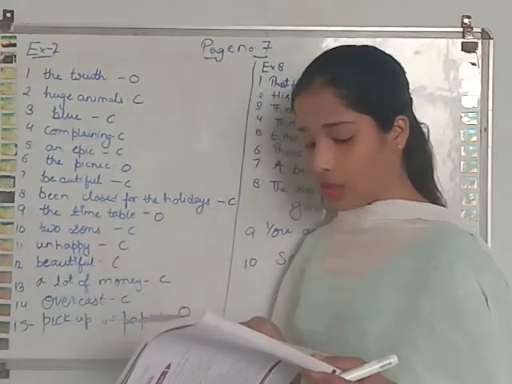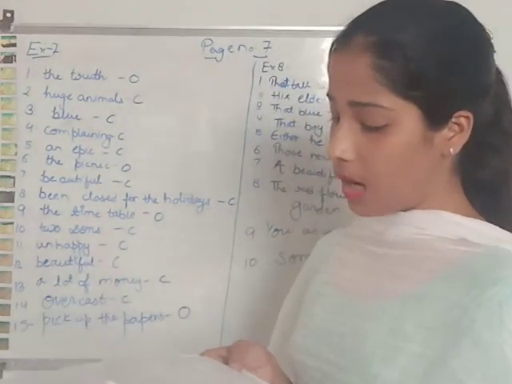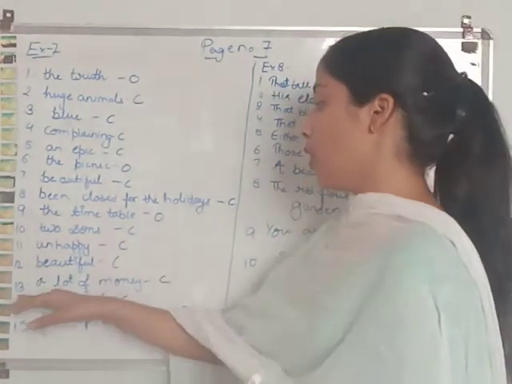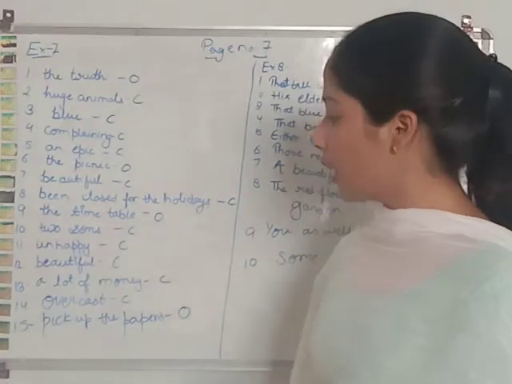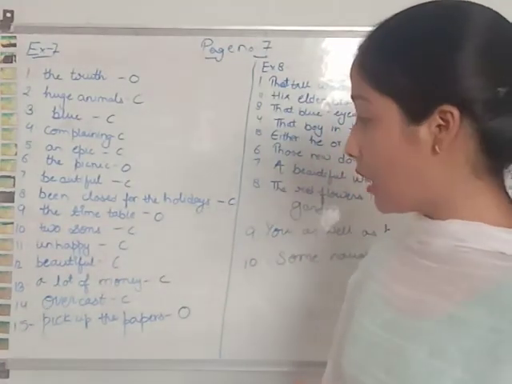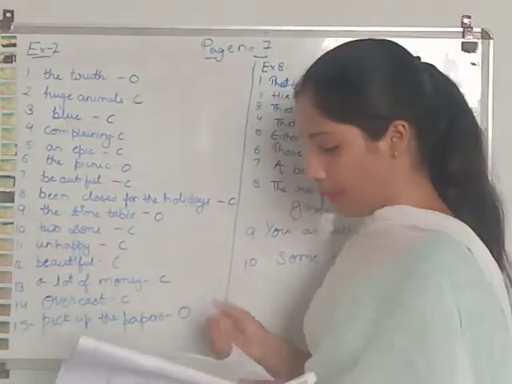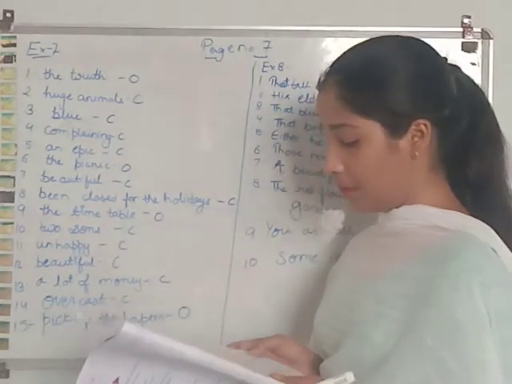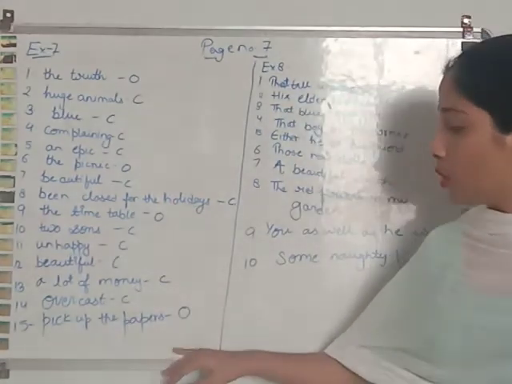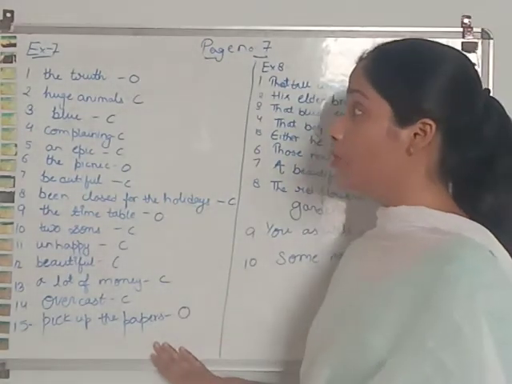Now the 13th one. The car cost them a lot of money. So a lot of money is used for car only. So car is a complement. The weather became overcast. Overcast is a complement. The teacher made me pick up the papers. So it is an object. Paper is an object over here.